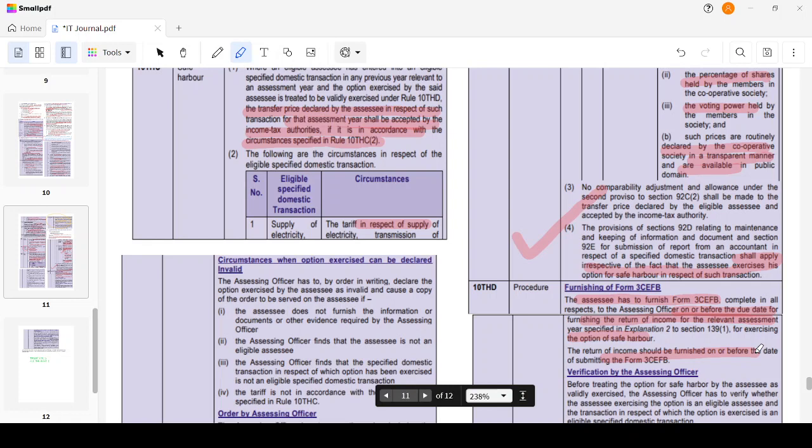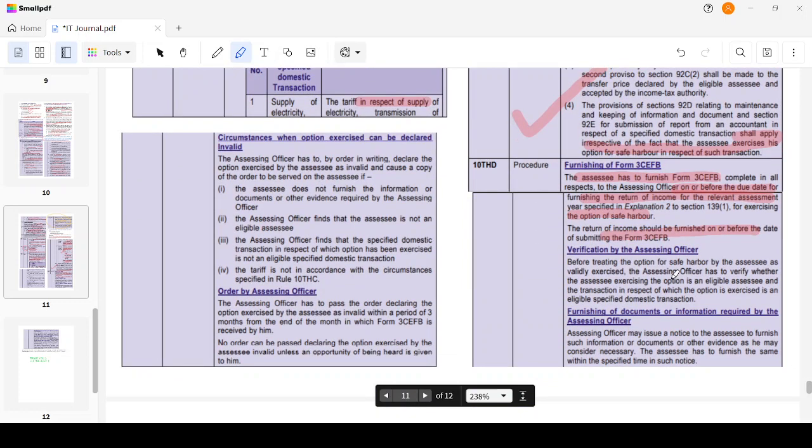Then verification by the assessing officer before treating the option for safe harbor by the SSC as validly exercised. The assessing officer has to verify whether the SSC is exercising the option as an eligible SSC, and whether the transaction price is computed in the manner specified. If both conditions are satisfied, then this will be treated as a valid transaction price and it will be accepted.